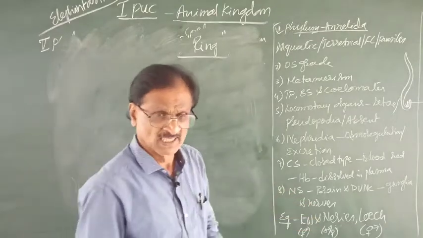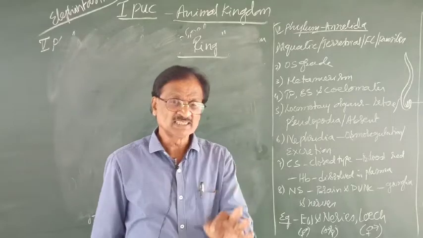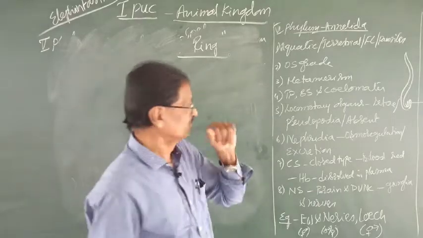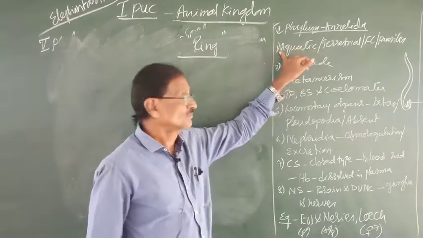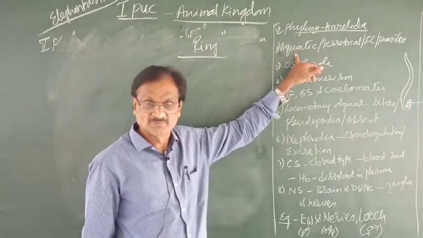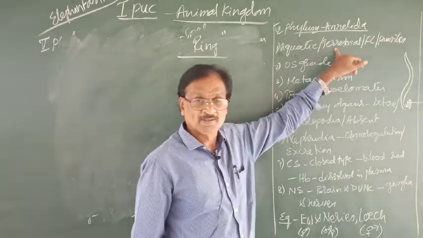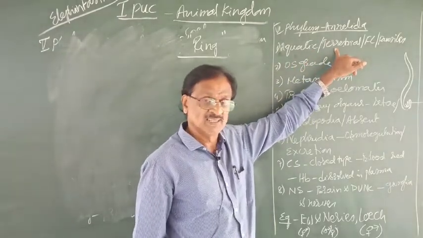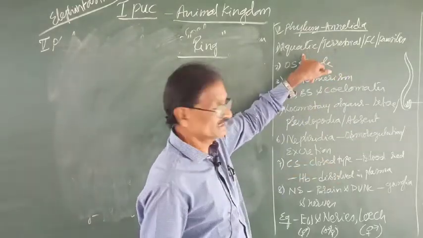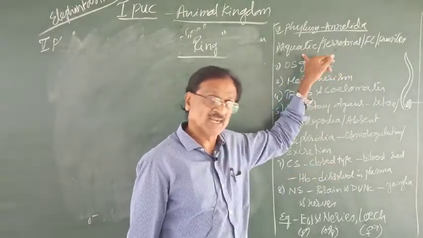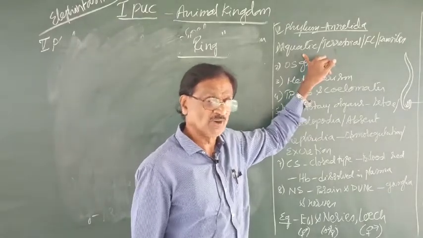Now let us consider the salient features or the characteristic features of this phylum. Most of them are aquatic, and then may be terrestrial, for example, the earthworm. Nereis is an example for aquatic, where it lives in marine water body.